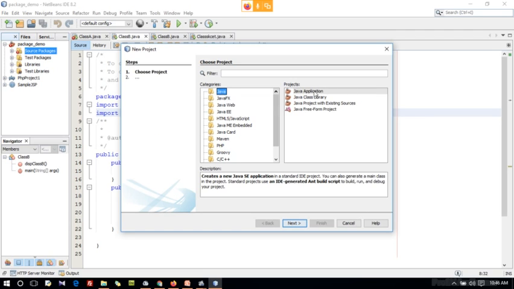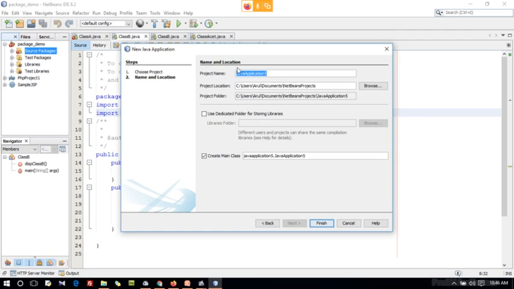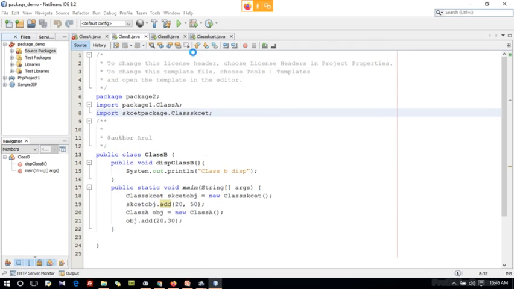So, Java application. Guys, have you done installing this NetBeans in your system? Yes. Have you tried this NetBeans in your system?